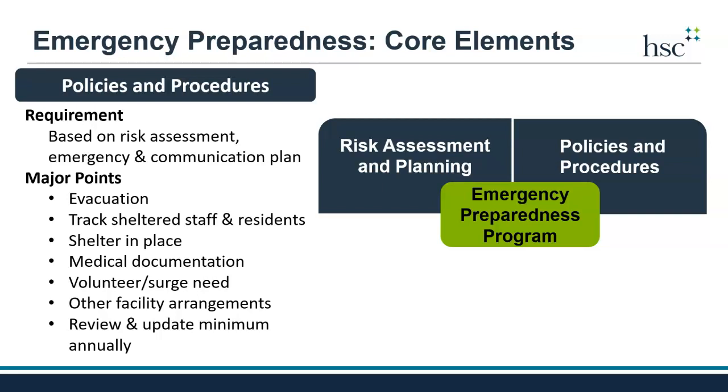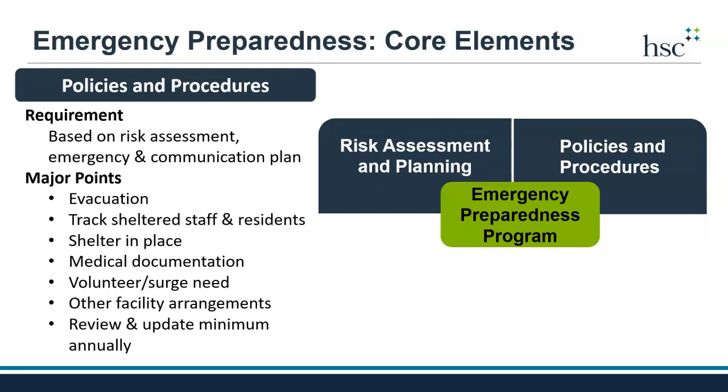So, the emergency preparedness policies and procedures must address evacuation. If residents are evacuated to a shelter or other location, how will the nursing home track staff and residents? There must also be policies and procedures regarding sheltering in place if the nursing home cannot evacuate during an emergency, if it is needed. Policies and procedures must also detail how medical documentation will be shared to protect privacy throughout and after an emergency.